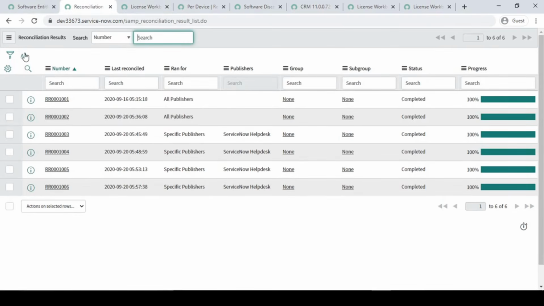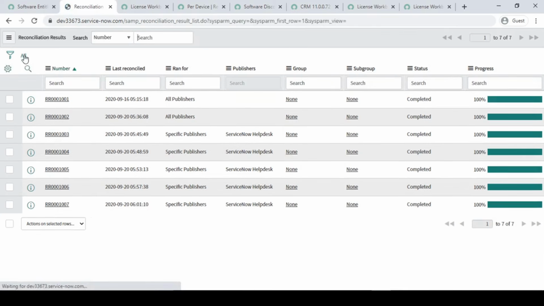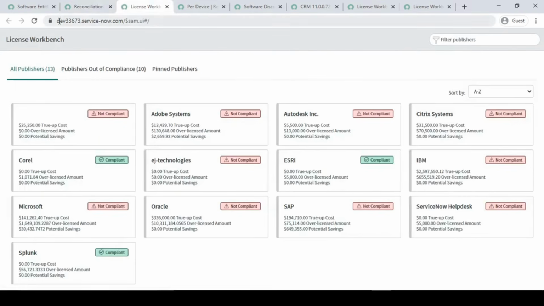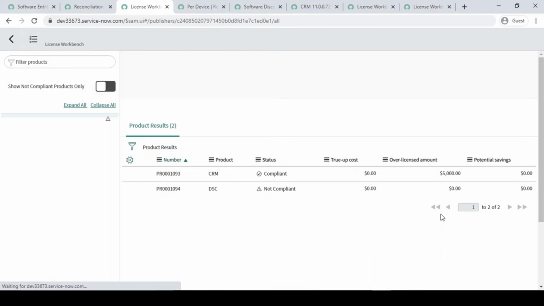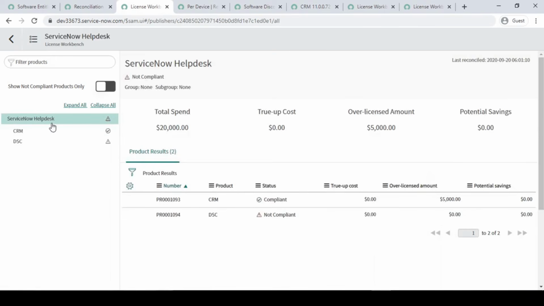What is happening this time? Actually it should show me the compliance. ServiceNow is again not compliant. What is happening? Let me check it out. So CRM is getting compliant, but DSC is not getting compliant. That's why the whole thing was not compliant.